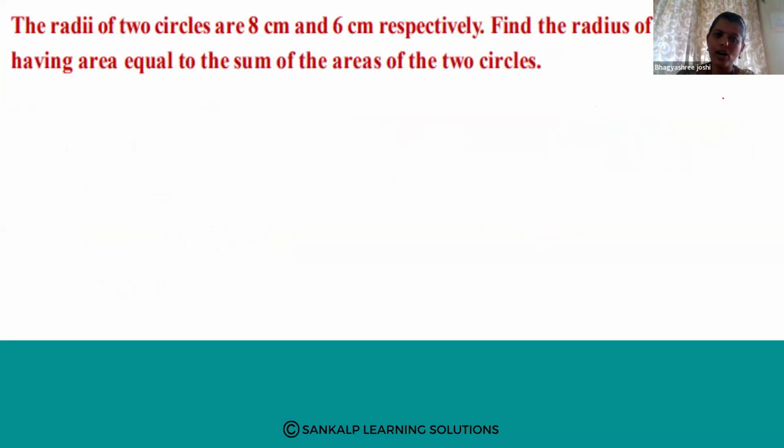The radii of two circles are 8 centimeter and 6 centimeter respectively. Find the radius of the circle having area equal to the sum of the areas of two circles. Here also it is the same case. So one circle here, one circle here. This is 8 centimeter. This is 6 centimeter.